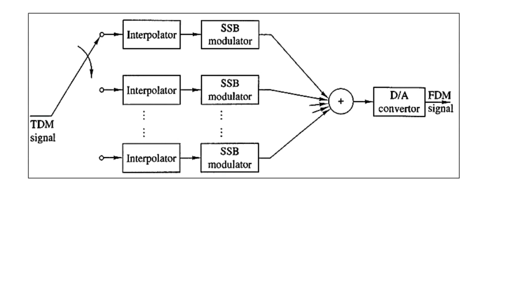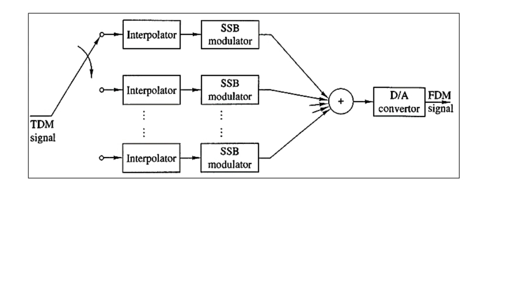And finally for this transmultiplexer application, the TDM signal is fed as input, and with the help of the commutator we can connect to the various branches having the interpolator and the SSB modulators, and finally sum all the branches and, through digital to analog conversion, generate the FDM signal.